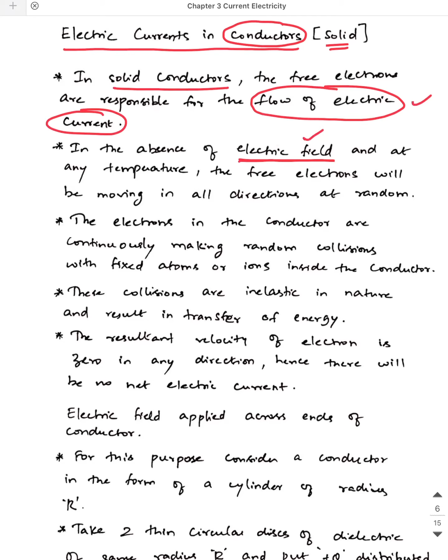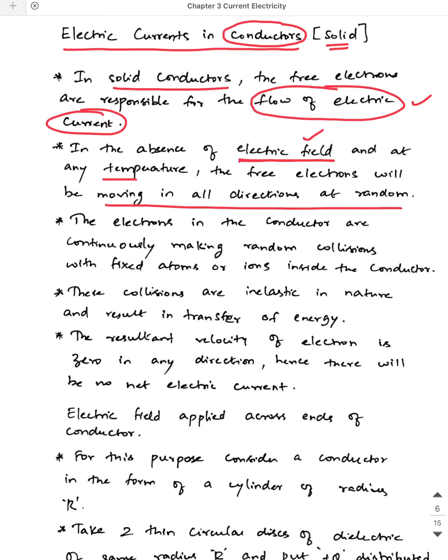In the absence of electric field, at any temperature, the free electrons will be moving randomly in all directions. They will have a random motion in all directions. It is purely happening because of thermal agitation. It is because of the temperature present within the conductor that the electrons tend to move randomly.